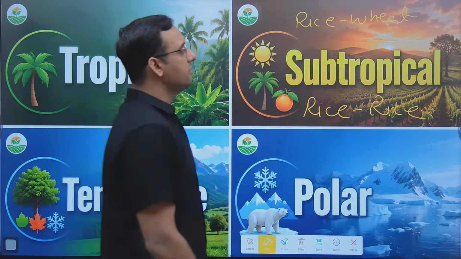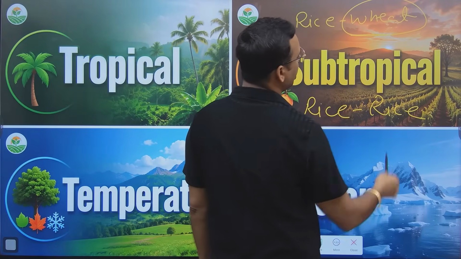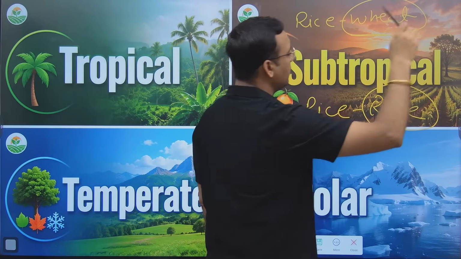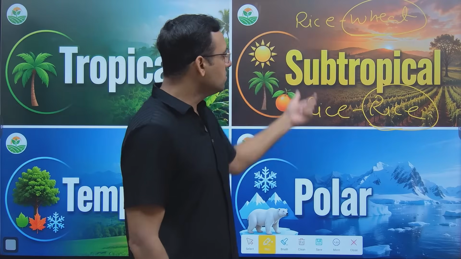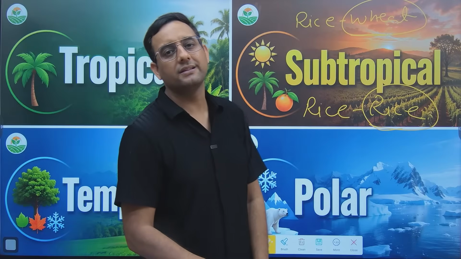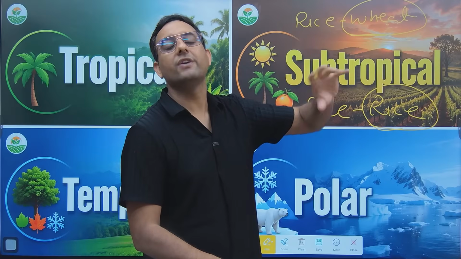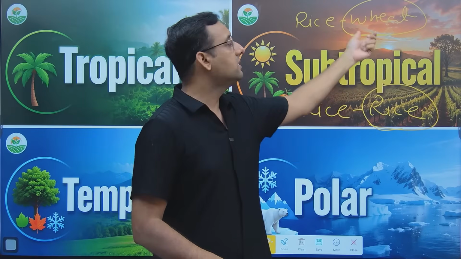How is it possible that while people grow wheat in the Rabi season, at the same time people from the southern part of India are growing rice? Because we grow rice at the same time in the Kharif season, which has a tropical climate. But how is it possible that you people grow rice in the temperate climate? Because wheat is a part of temperate climate, but it is a part of subtropical climate. Why is it possible? Because southern India has a different climate in the December and January months. So in southern India it is possible to grow rice in those winter months of December and January, but in north India or the western part of India the temperature is very low and it is not possible to grow paddy. This is why we grow wheat.